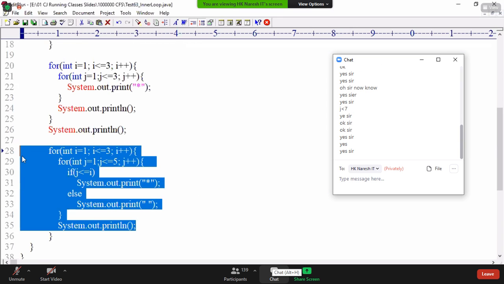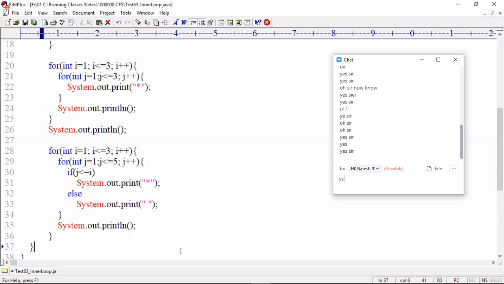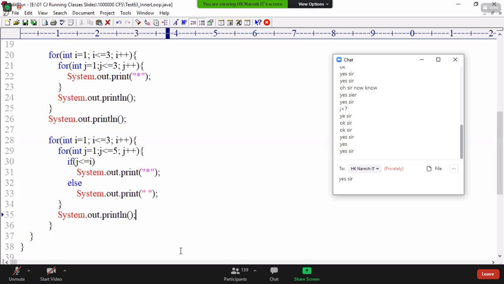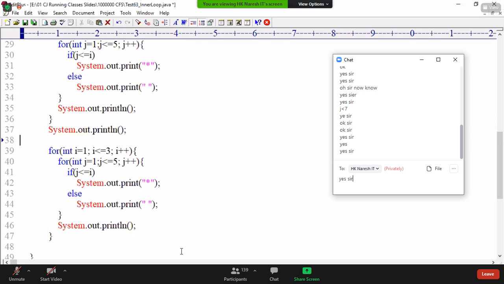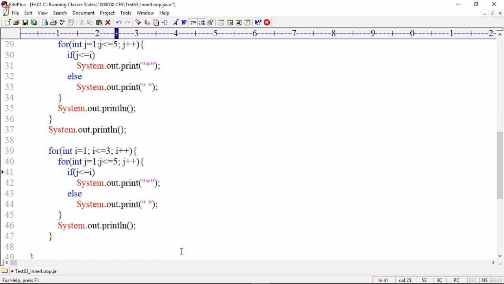Can you try a right angle triangle? One more example, right angular triangle. And the remaining triangles you try. Easy things I am explaining, tough things you try. If I explain tough things, you will get nothing. What do I write? Simple. Exchange.